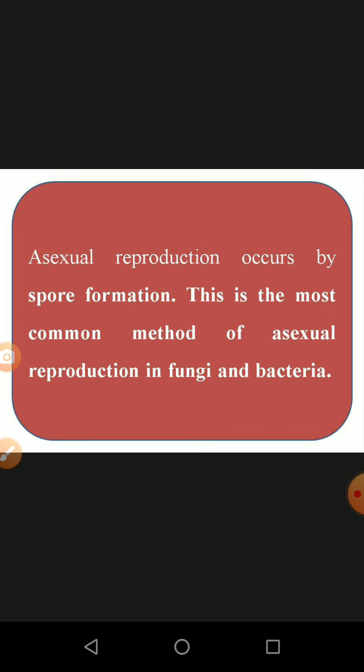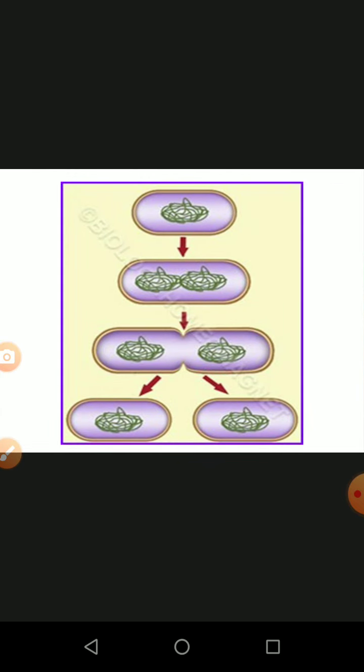It takes place in the primitive types. We know very well: algae, fungi, bryophyte, pteridophyte, gymnosperm and angiosperm. According to that, fungi and bacteria carry out reproduction by the process of asexual reproduction. And this is the diagrammatic representation of how the bacteria is going to be reproduced.